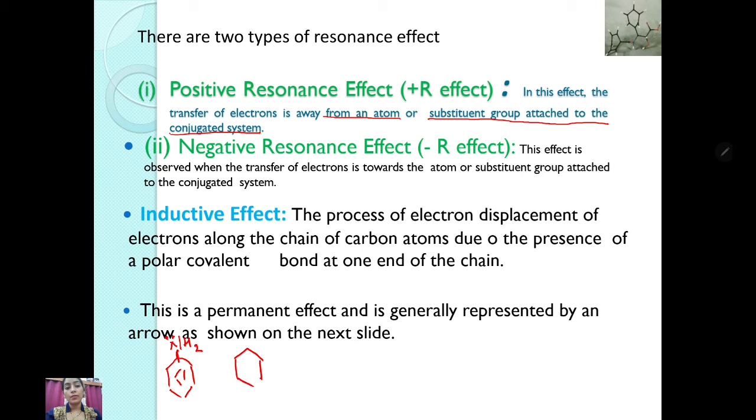First I will draw this structure. These two lone pair of electrons are present. It will move towards the bond, and this double bond which is present here will come to here. In the second stage, double bond NH2, and because of this donating of electron, there will be positive charge, and this electron, because 2 electrons are here, will come to here